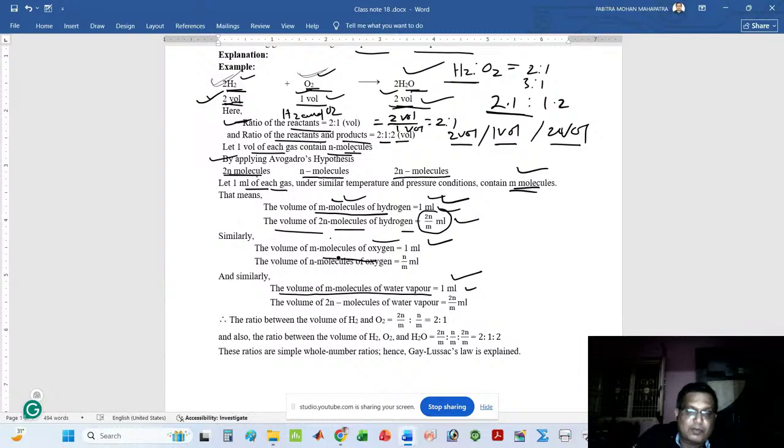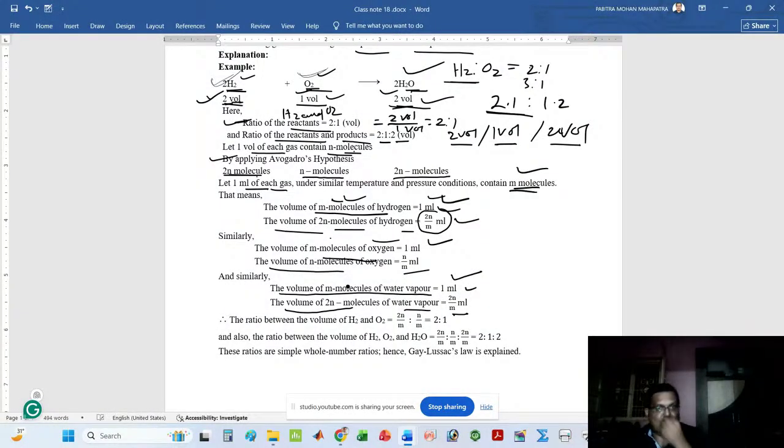Similarly, the volume of m molecules of oxygen is 1 ml. If I think about the volume of n molecules of oxygen, then I can write n by m ml. Here, the volume of m molecules of water is 1 ml, but I have 2n molecules of water. So the volume of 2n molecules of water vapor is 2n by m ml.